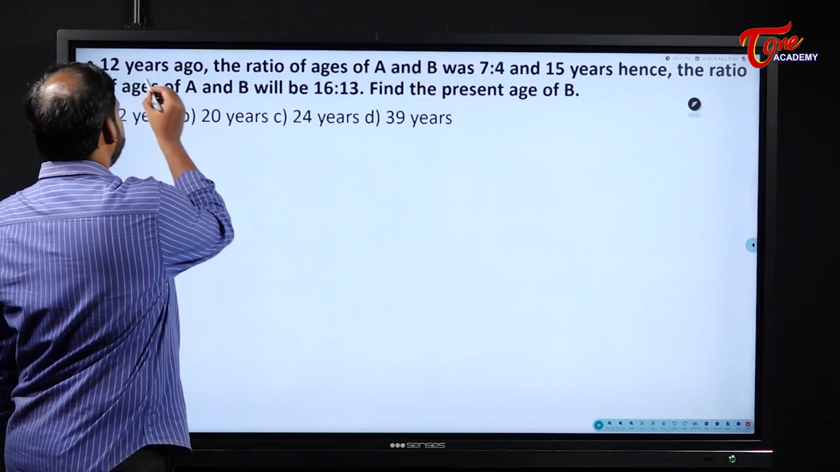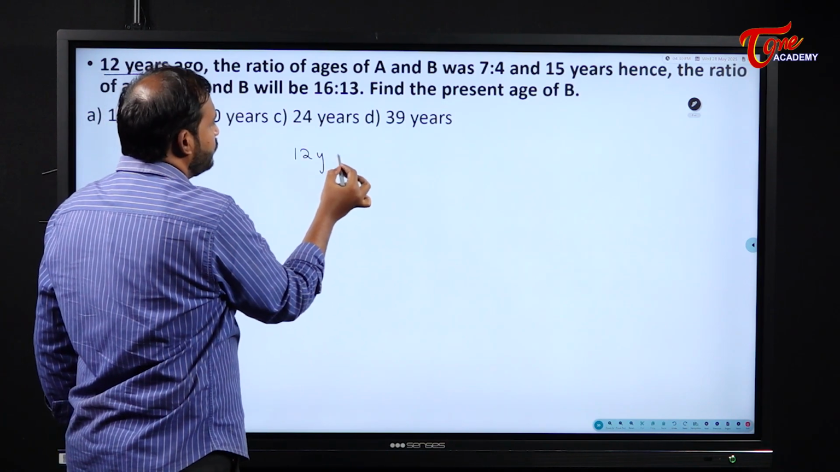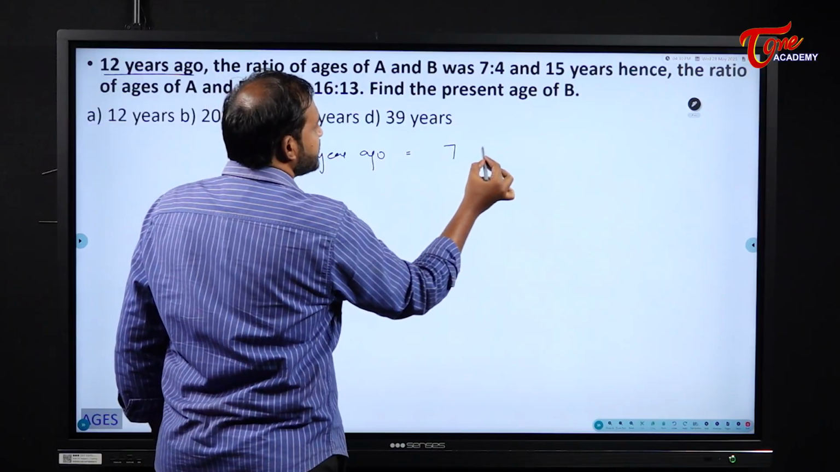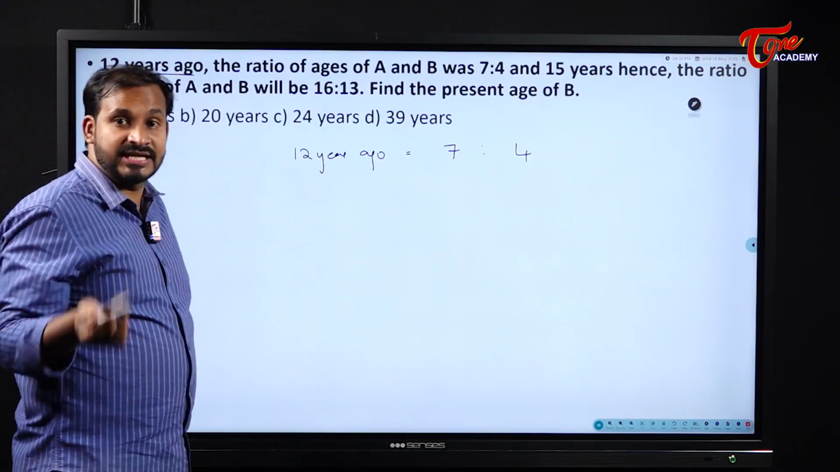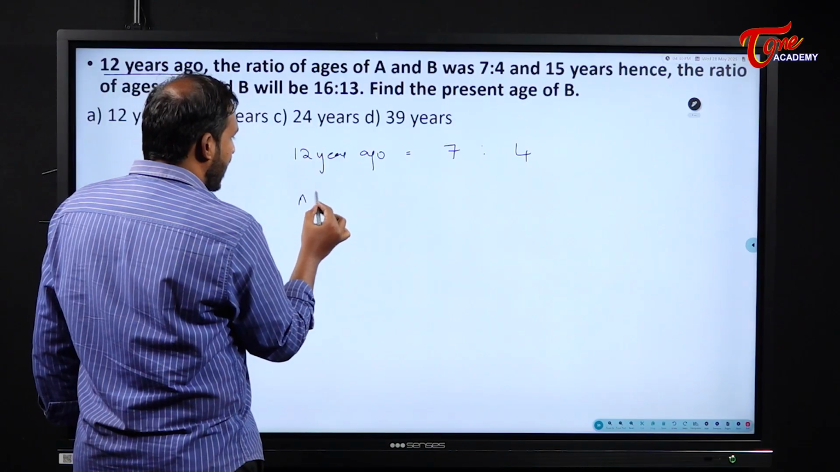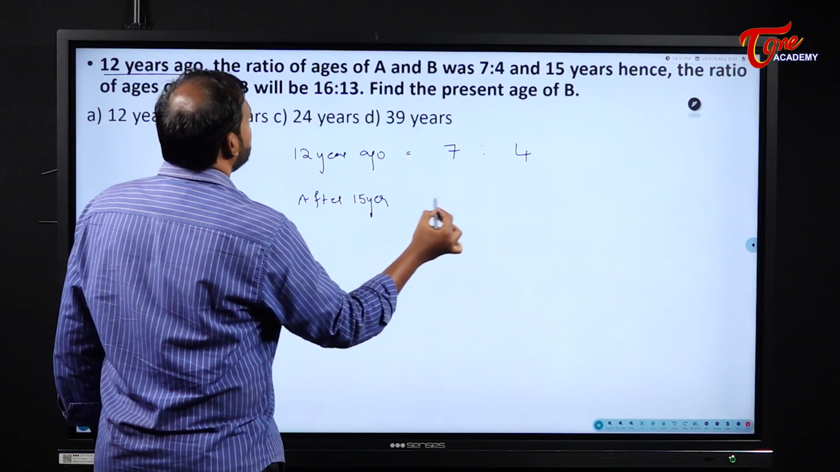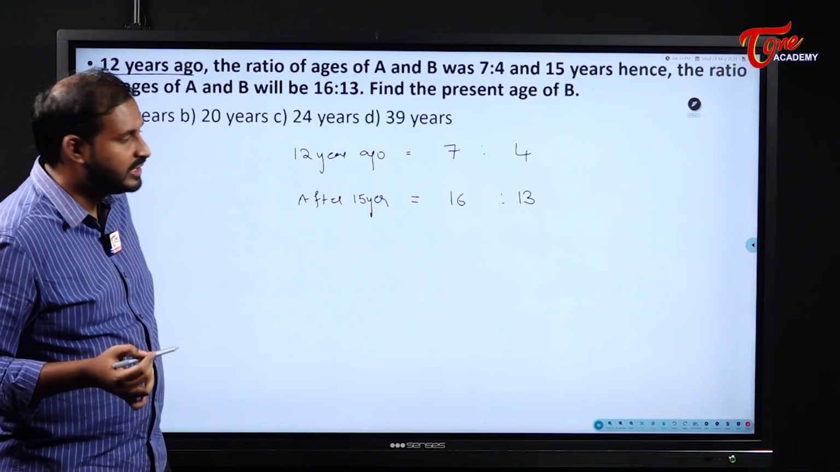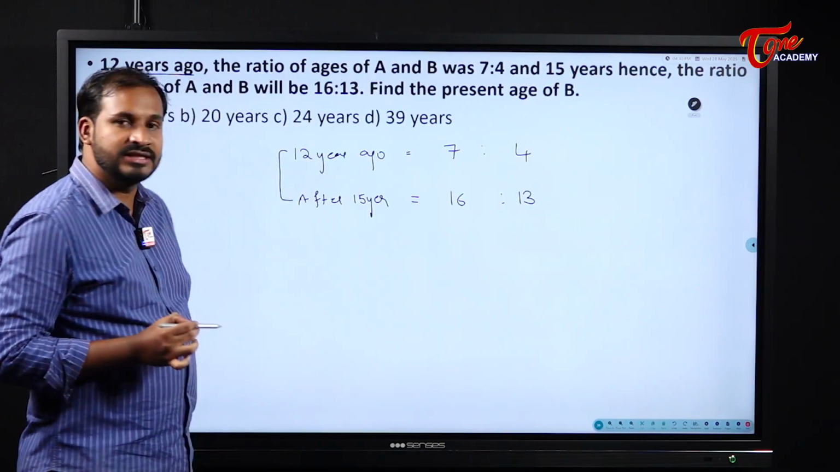Okay, now see here. 12 years ago, A and B are in what ratio? 7:4, sir. Okay, good, superb. Next, and 15 years hence. 15 years hence means what? After 15 years. After 15 years, what will be their ratio? Their ratio is 16:13. Now, please tell me, students, what is the year difference between this one and this one?